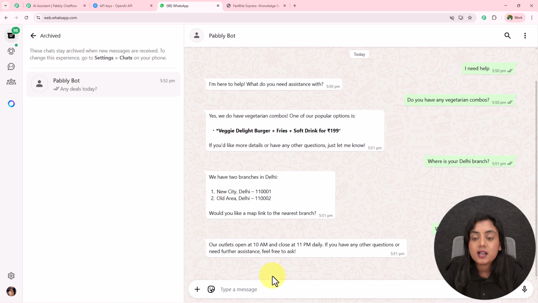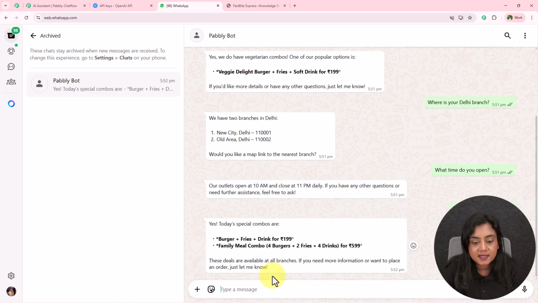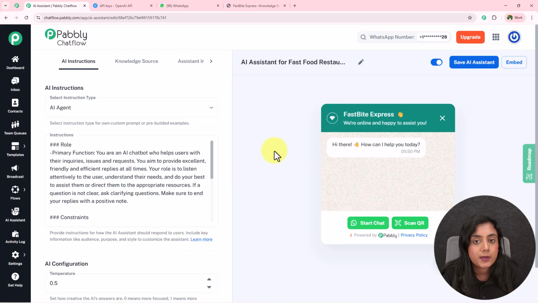Okay, so I will ask this last question towards this bot. So let's see whether this bot replies to all my questions or not. And it says, yes, today we have a special combo, that is the combos you can see is mentioned right here. So as now this AI assistant is automatically replying to all my queries. This is how this amazing AI assistant is created and is going to work in real time.